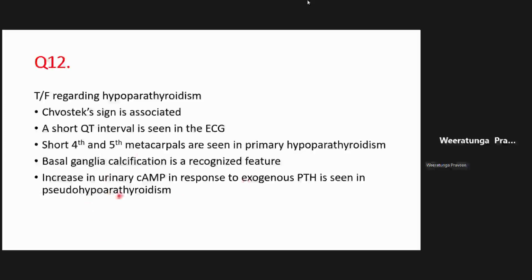So, hypoparathyroidism, they have features of hypocalcemia, like Chvostek sign, Trousseau sign. You have seen this very commonly in post-thyroidectomy, right? Post-thyroidectomy. And remember, when you have hypocalcemia, the QT interval is prolonged on the ECG.